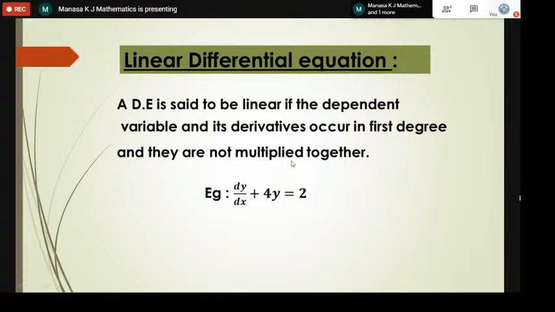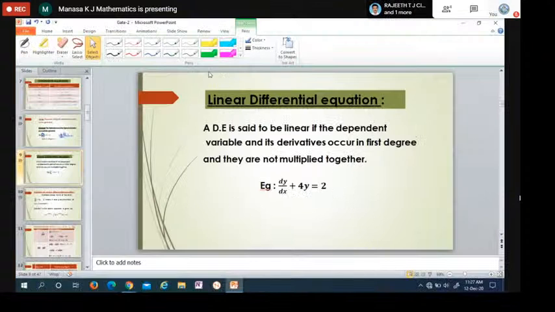And they are not multiplied together means, for example, y into dy by dx plus 4y is equal to 2. See, y is the dependent variable and its derivative is dy by dx. They should not be multiplied together, so this is not a linear differential equation.